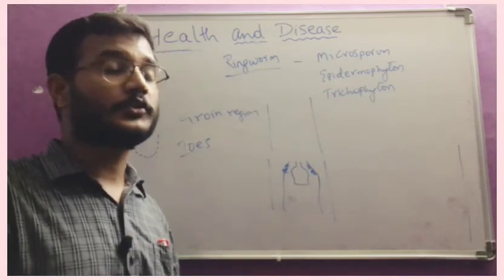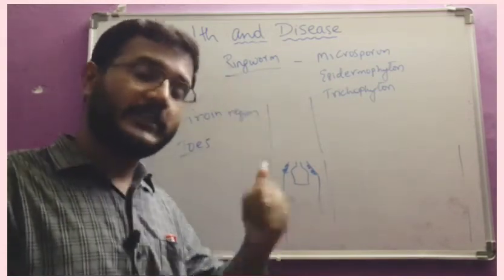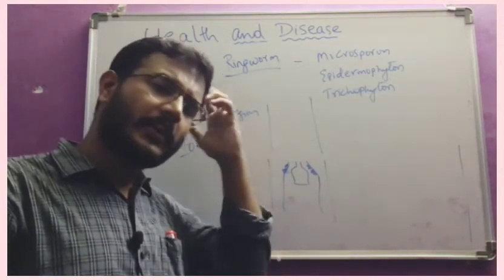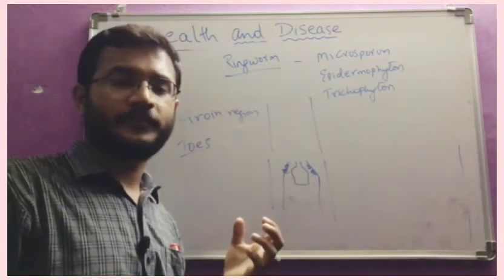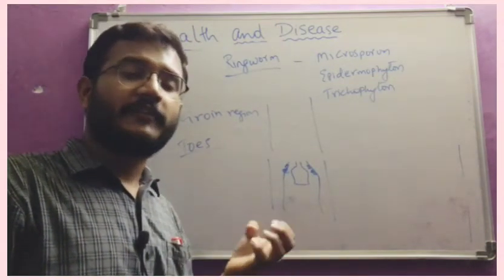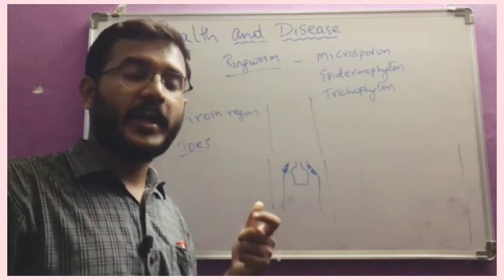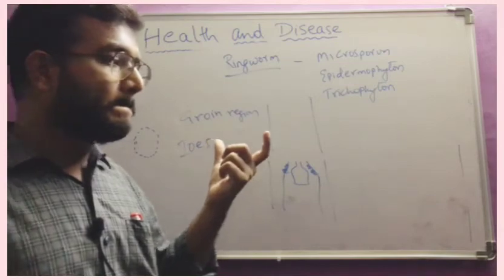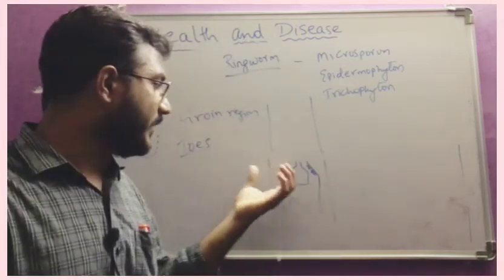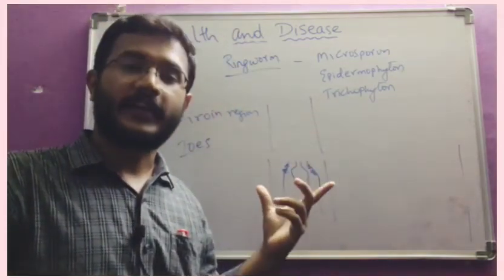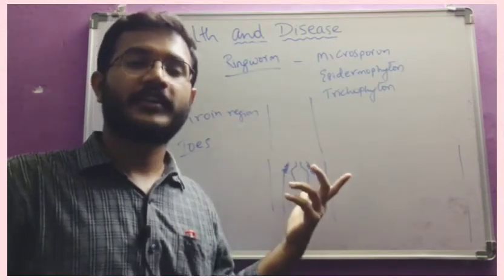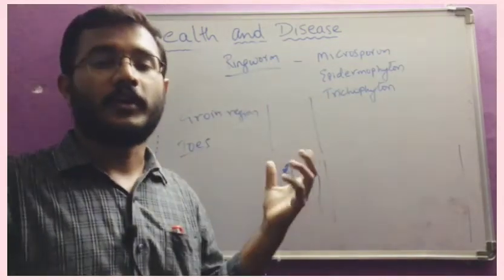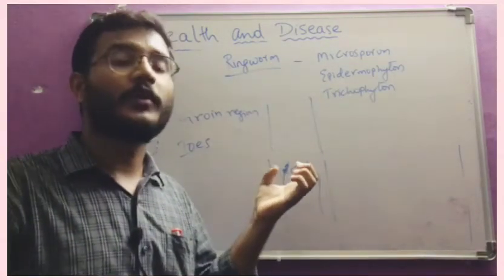It will also come on the scalp. In the scalp region also we can get this type of fungi. As a result, we keep scratching, and slowly that fungi will eat the hair follicles and hair loss will also happen. So we have to keep our skin, especially the groin regions, always dry. If sweat accumulates here, that favors the formation of ringworm, because fungi grow in moist regions.